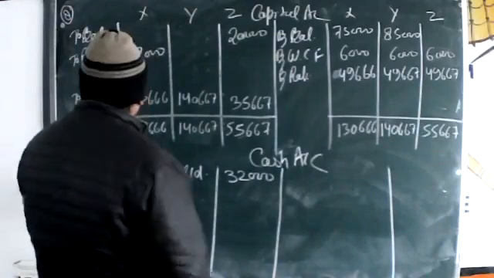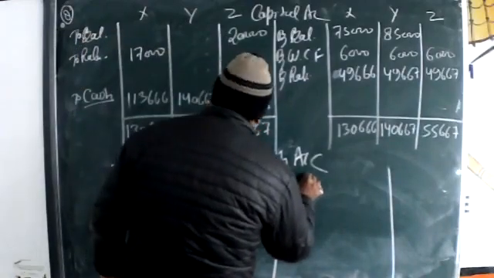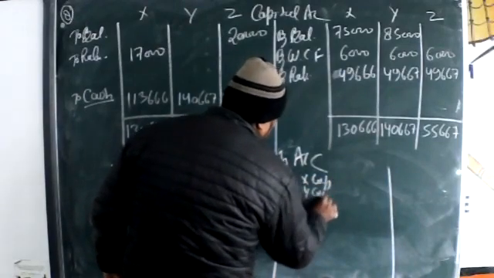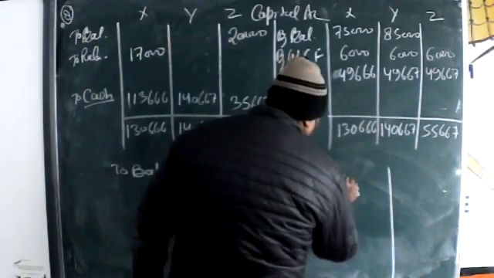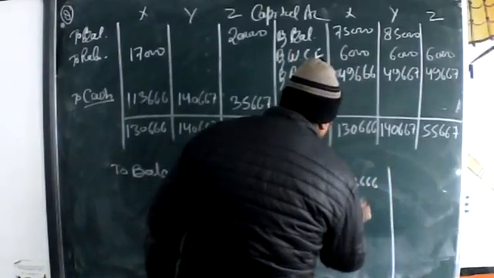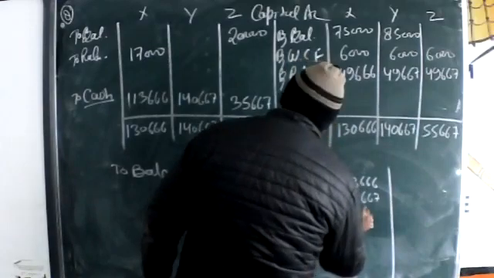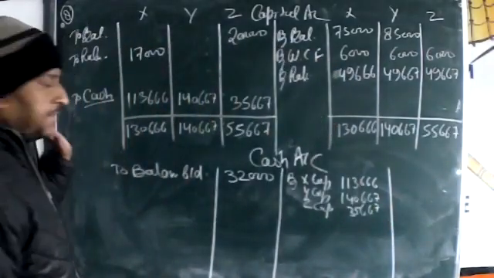So first put this cash by X capital, Y capital, and Z capital. Okay. Now here is finished.